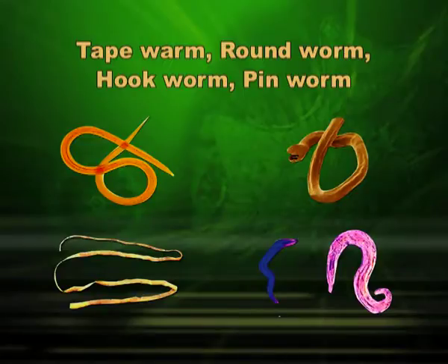Coming to roundworm, as the name indicates, they are roundish, they are not flat like tapeworm, and they are also very long. The scientific name is Ascaris lumbricoides, and the male is smaller than the female in size, and it also gives various symptoms when it is in the alimentary canal.